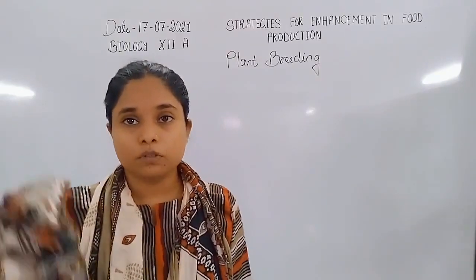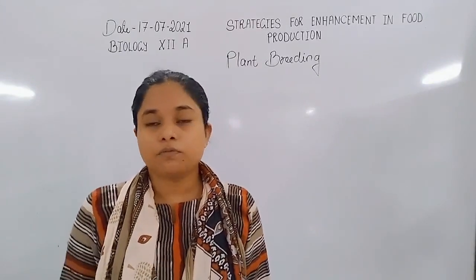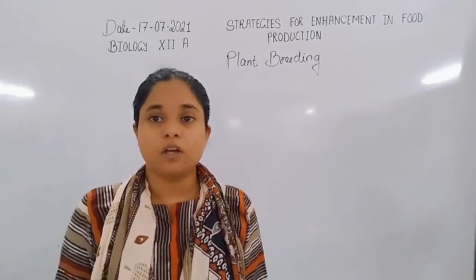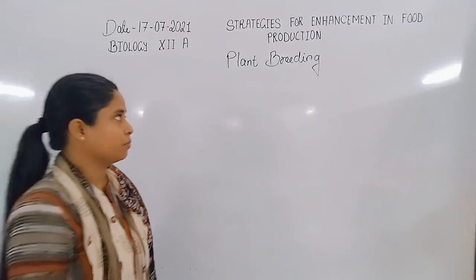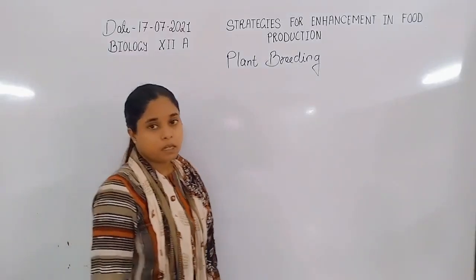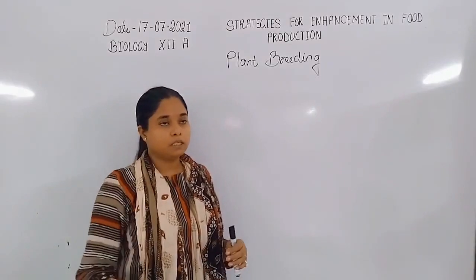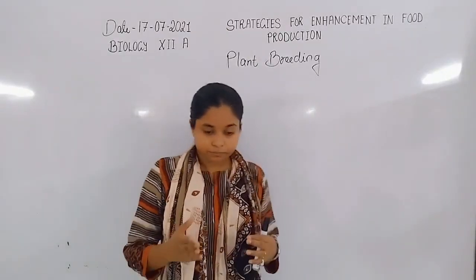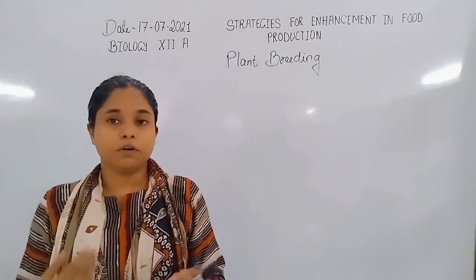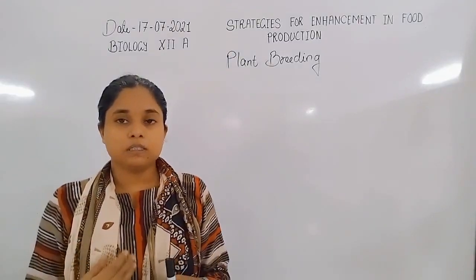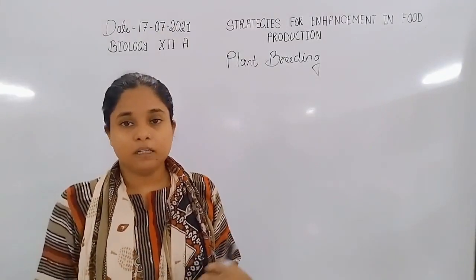In this class, I am going to start with another important topic of the chapter, strategies for enhancement in food production. Before we start, let us recall our previous class content, and then we proceed to today's topic, plant breeding. In the previous class, we have already discussed animal breeding. In animal breeding, there are two types of strategies applied for getting a high yield of production, high yield of any components.